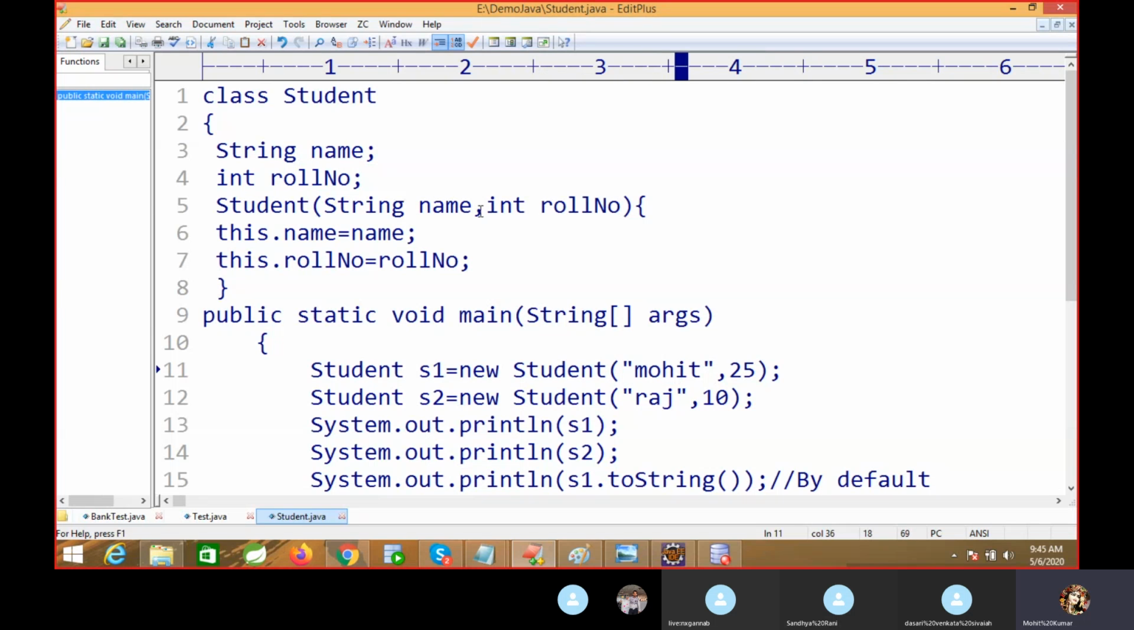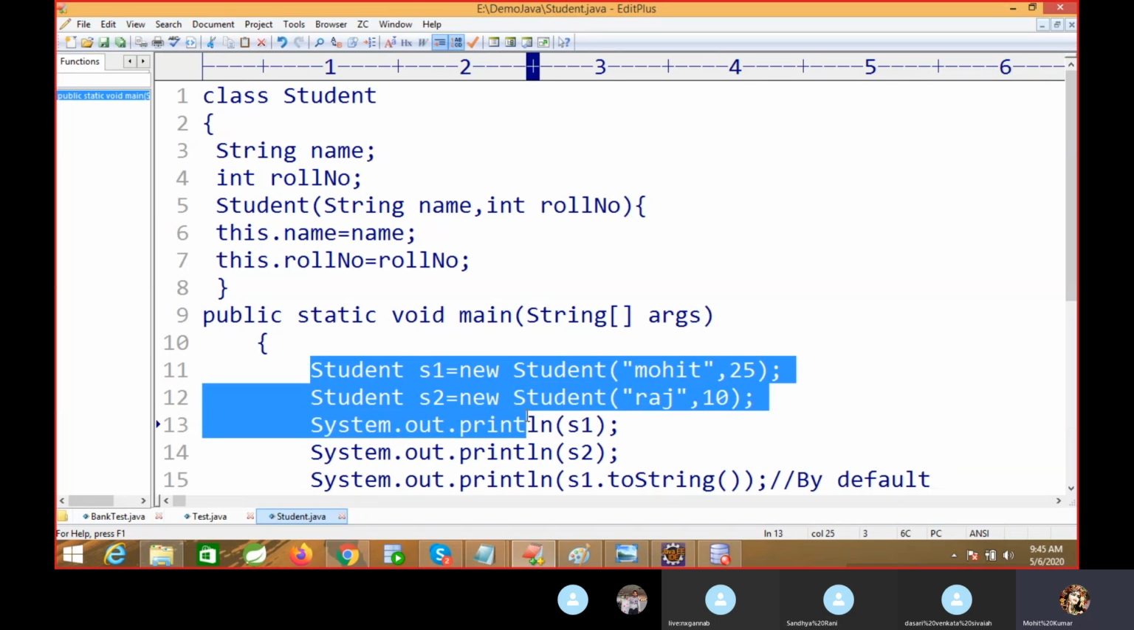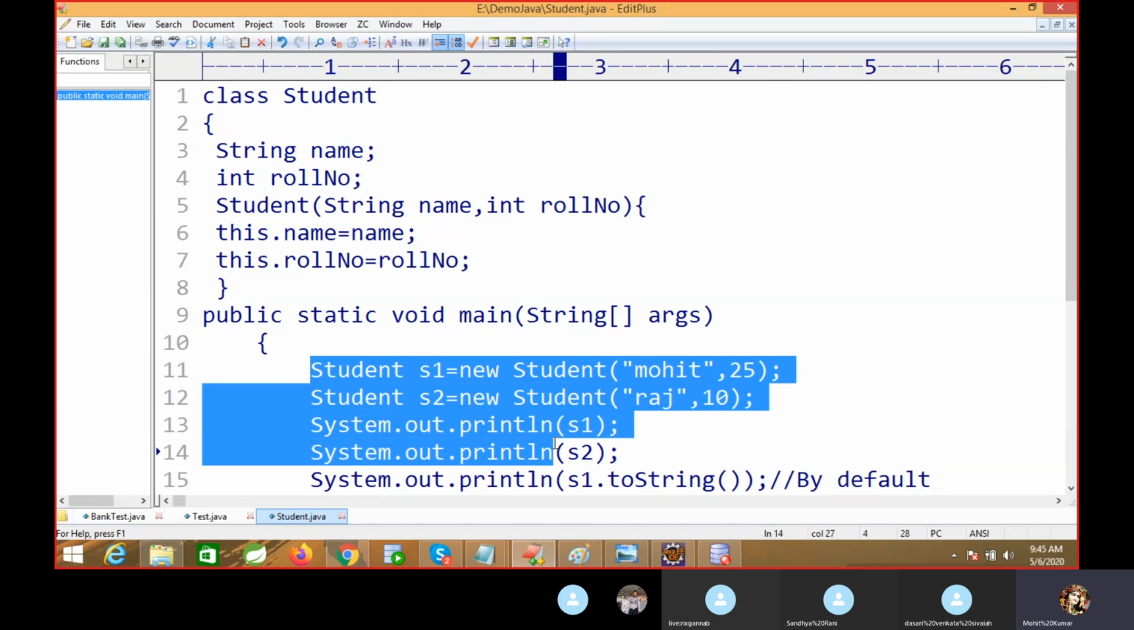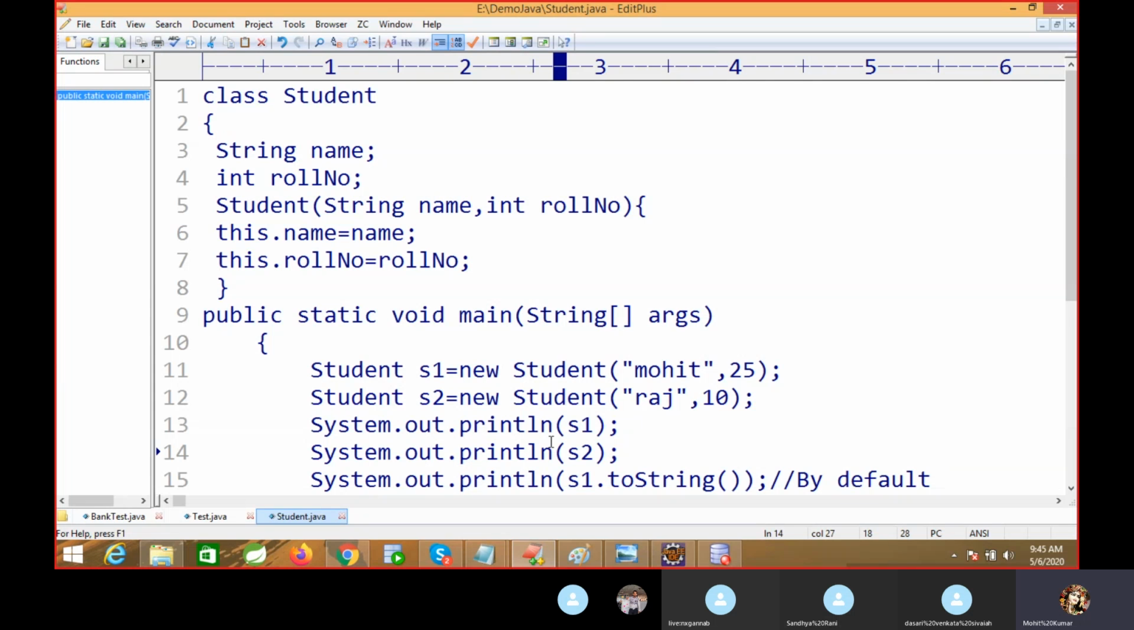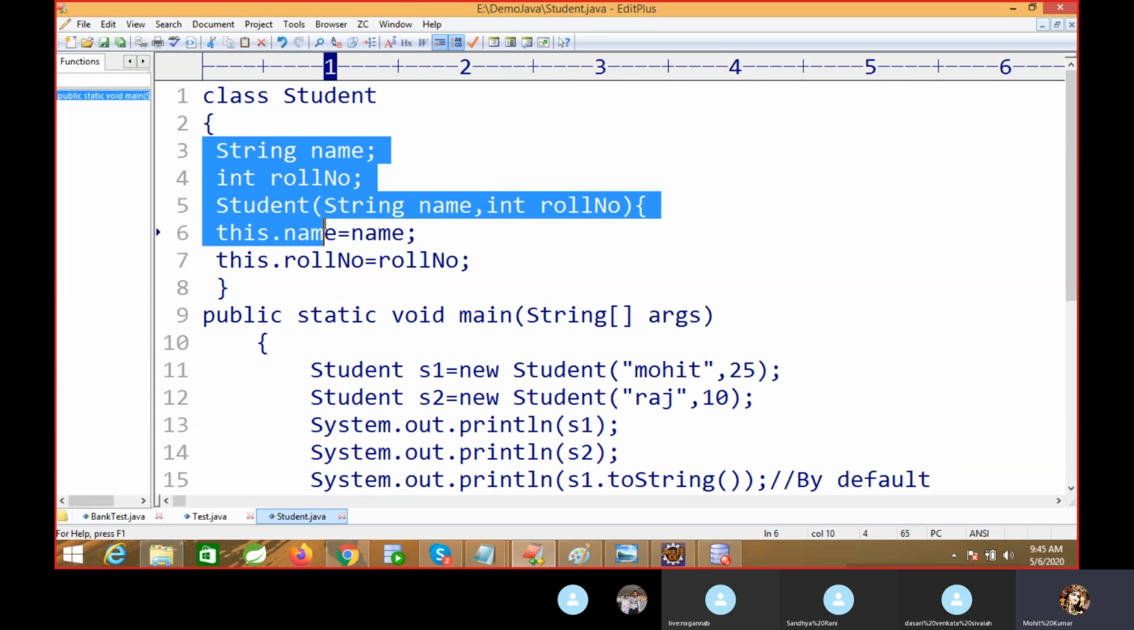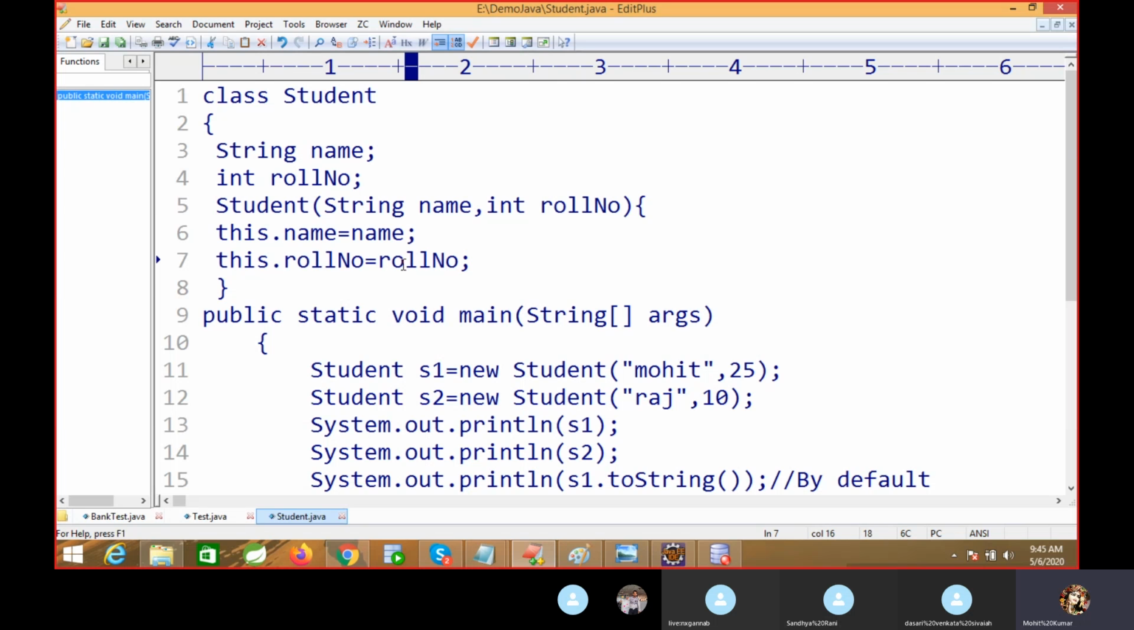For understanding purposes, you can consider how many students you want to display. N number of students I can display. Why? Because I can create n number of objects. That's why I took everything non-static here, right? Static means we have a single copy of memory. Non-static means we have multiple copies of memory, right?